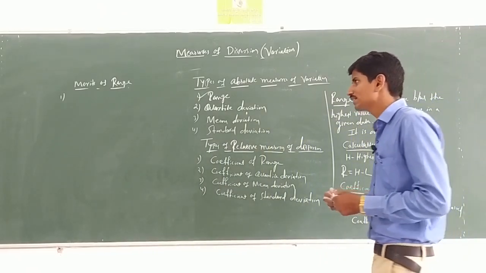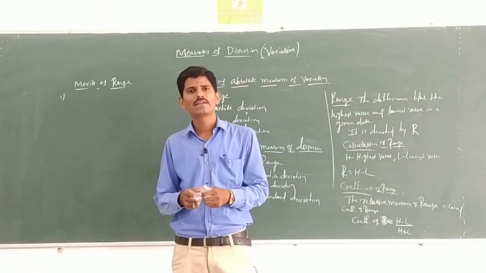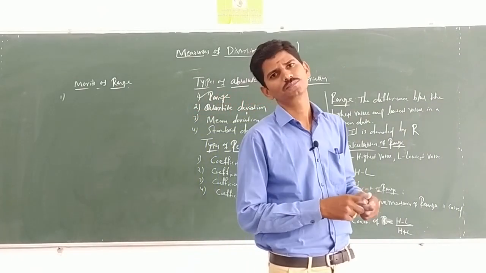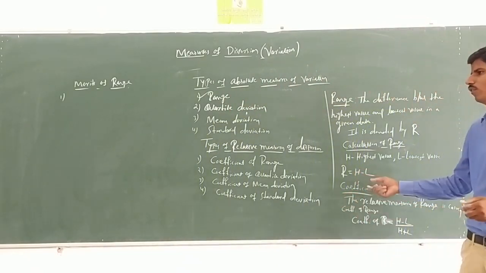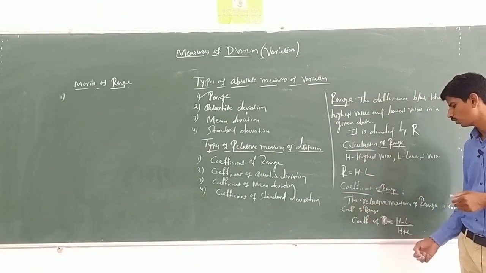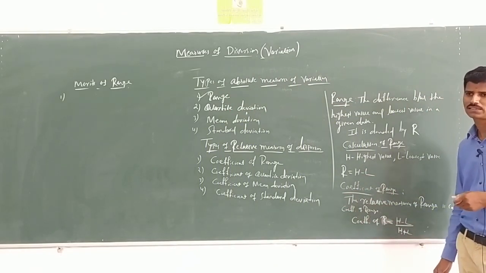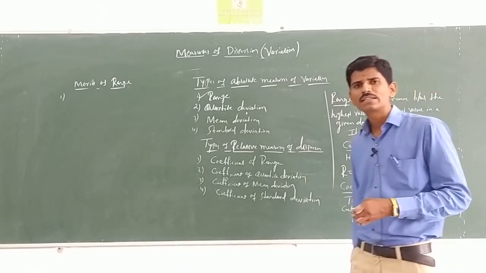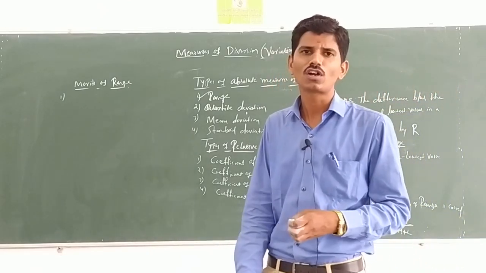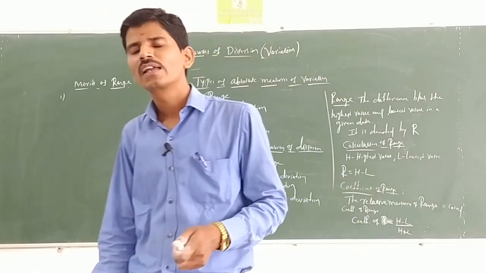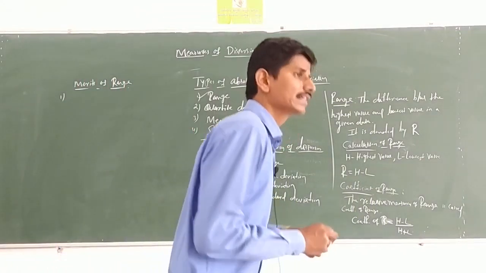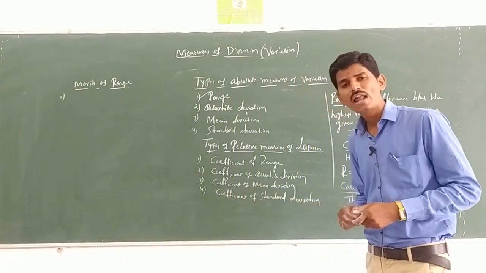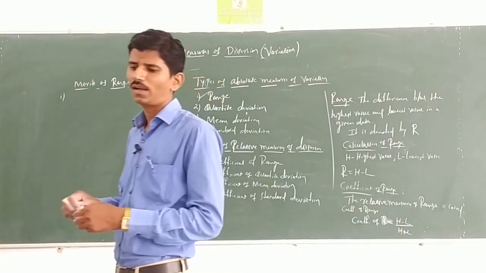Second merit, it is well defined by a mathematical formula. See here, they are given the formula R equal to H minus L and coefficient of range equal to H minus L divided by H plus L. These are two merits of range. First, it is easy to understand and simple to calculate, and second, it is well defined by a mathematical formula.